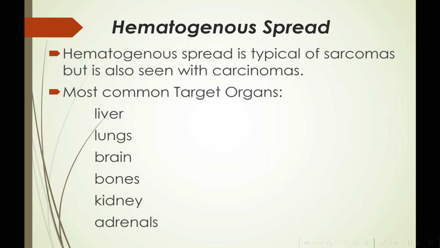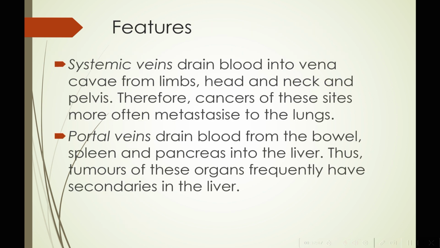Lastly, we have hematogenous spread. Hematogenous spread is typical of sarcomas but is also seen with carcinomas. The most common target organs of hematogenous spread are liver, lungs, brain, bones, kidneys, and adrenals. So what are the features of hematogenous spread? The very simple thing is, when some blood vessels are lying at the margin of the tumor, some tumor cells will pass through the blood vessel. But what are its features?